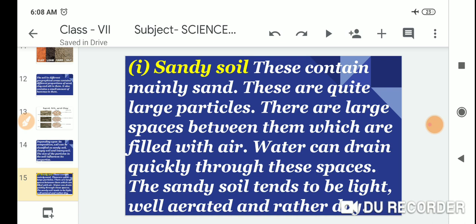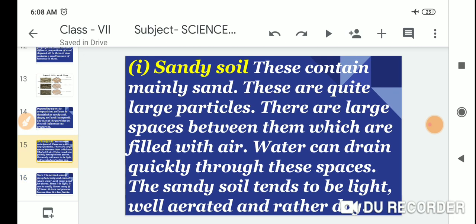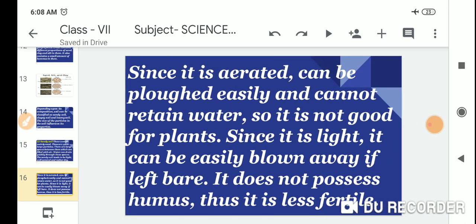Water can drain quickly through these spaces. The sandy soil tends to be light, well aerated, and rather dry. Since it is well aerated, it can be drained easily and cannot retain water, so it is not good for the plants.